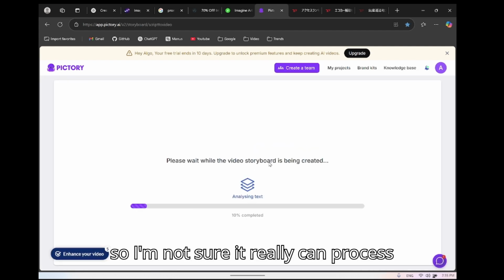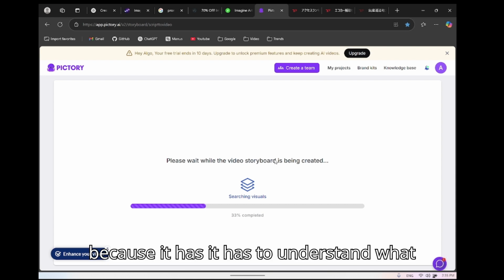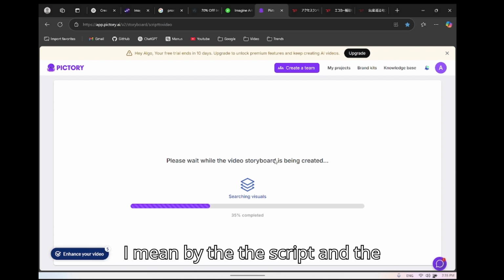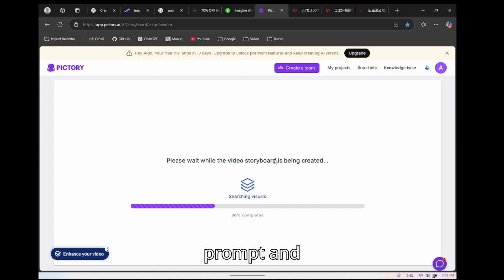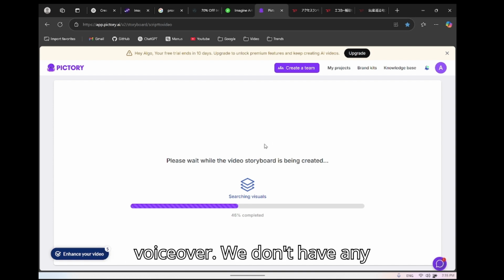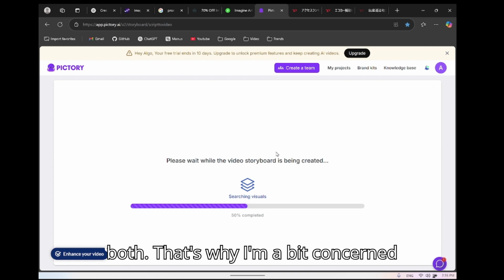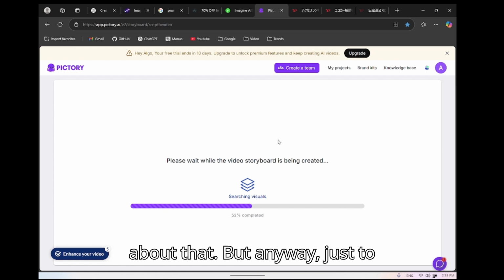I'm not sure it can really process this, because it has to understand what I mean by the script and the prompt. It's supposed to take the prompt for generating the images, but the script is supposed to be a voiceover. We don't have any guarantee that it can properly separate both. That's why I'm a bit concerned about that.